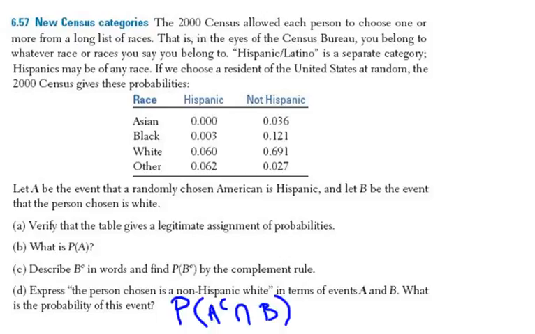Almost out of time, so this last one is the probability of the complement of A, which means not this and this. So it's 0.691.